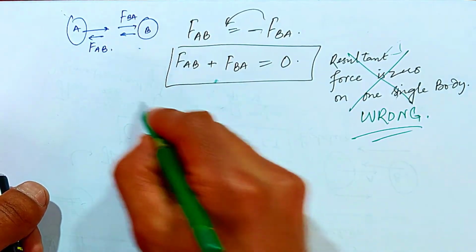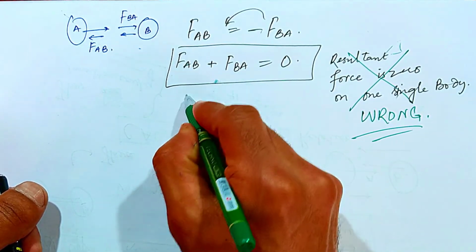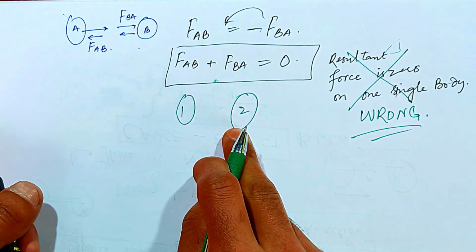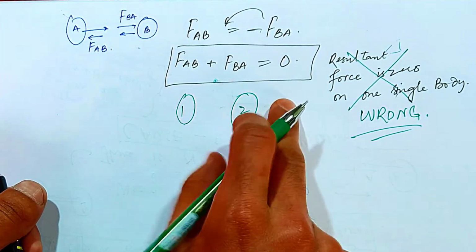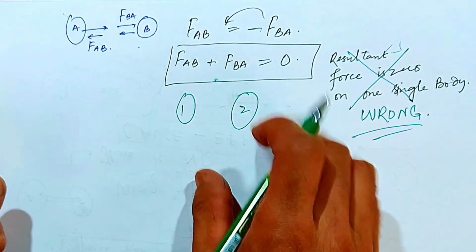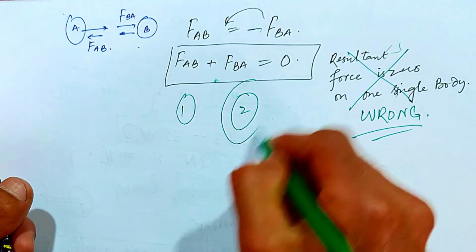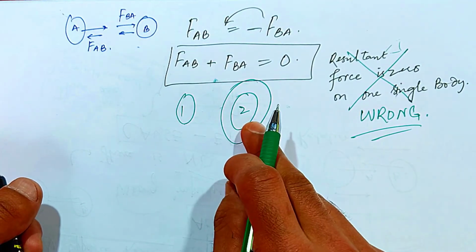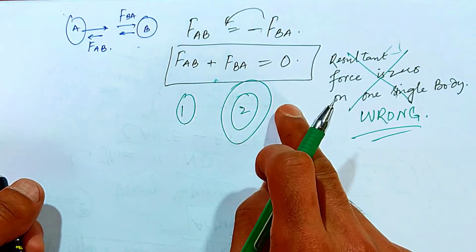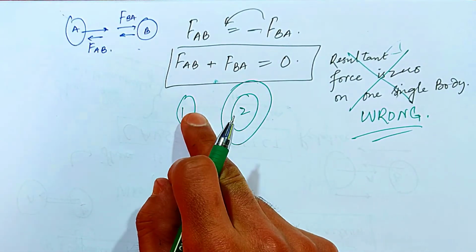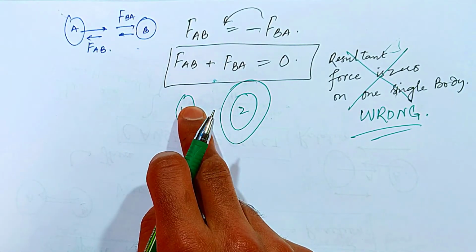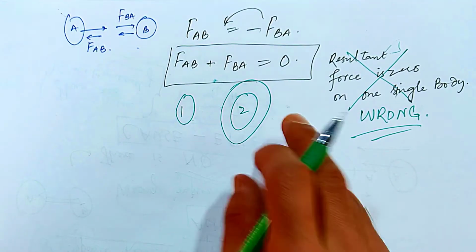From the third law of motion, we have to consider two bodies, body 1 and 2. This applies some force on this, and this applies some force on this. Then the combination of both of these comes to be zero. It is not that the resultant of the forces acting onto one body comes to be zero. That's a wrong impression from the third law of motion. It is the force generated onto one body and the force generated onto the other by it, their sum comes to be zero.